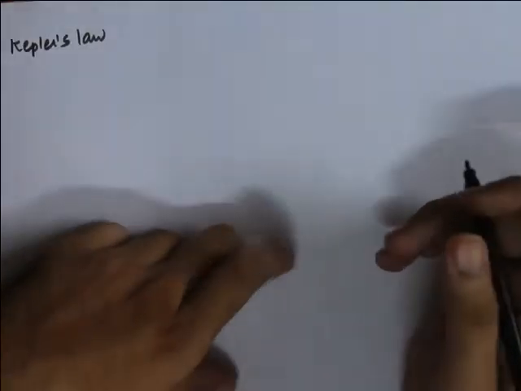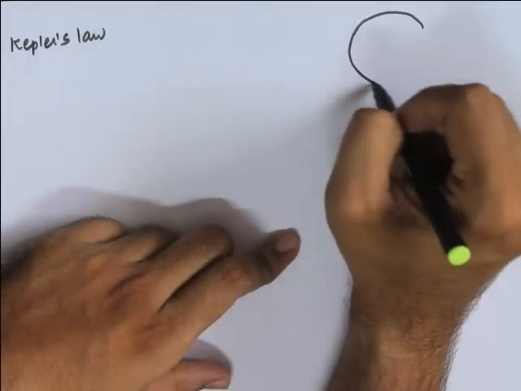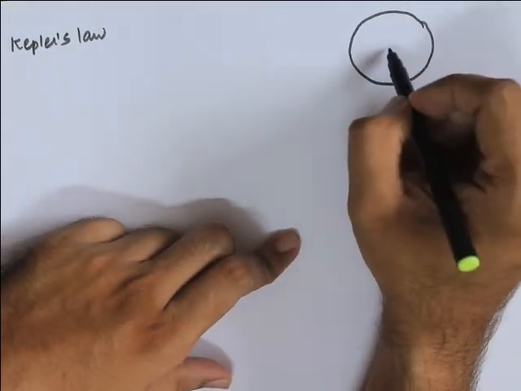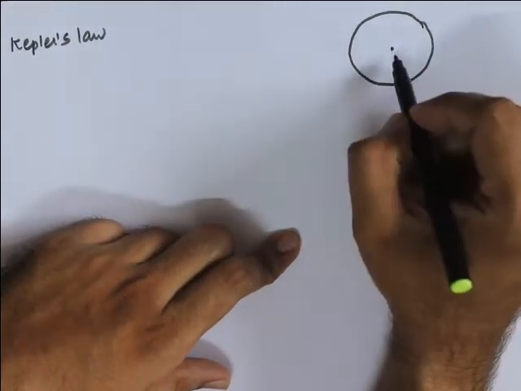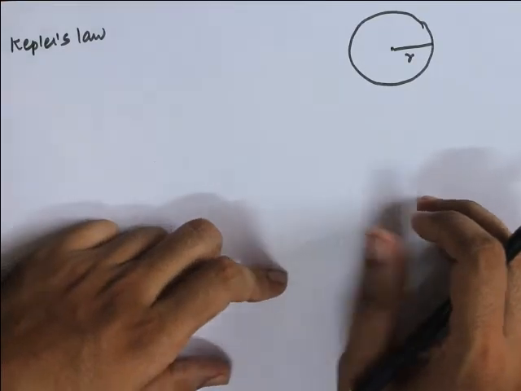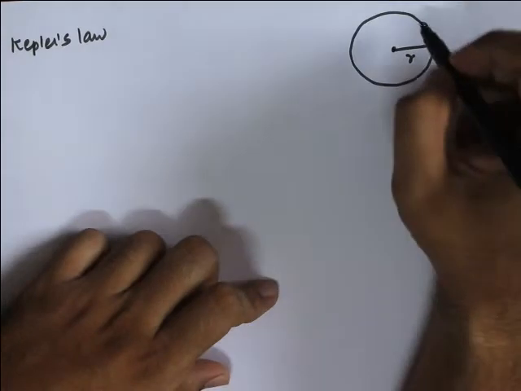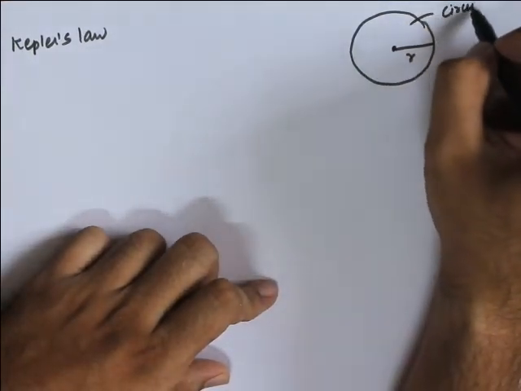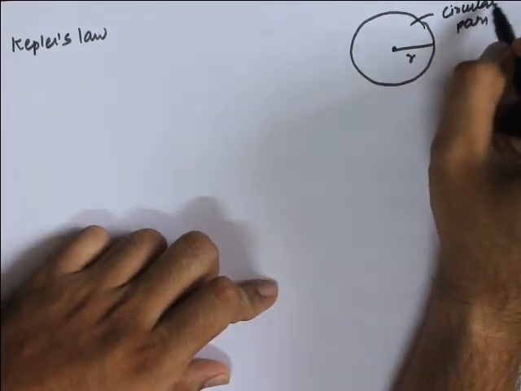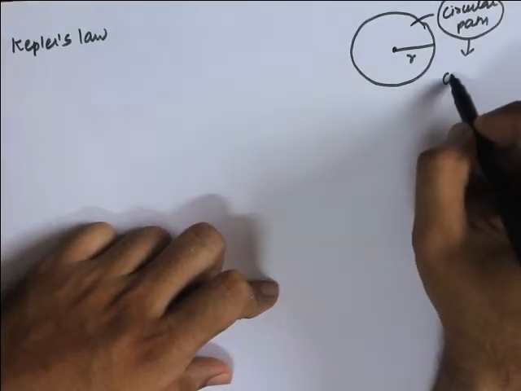Now when I say circular path, the geometrical figure that we associate with it is a circle. A circle has a fixed point, that is the center, and this distance we call the radius. This radius is also constant.